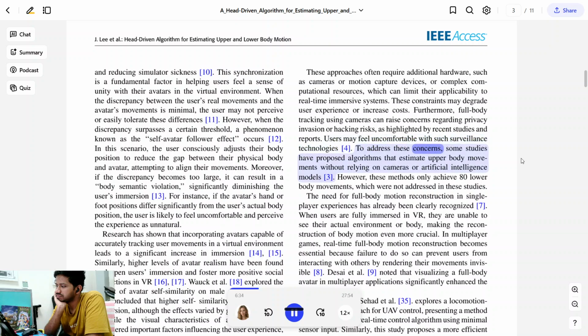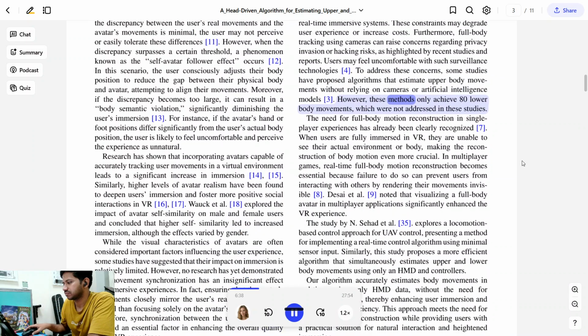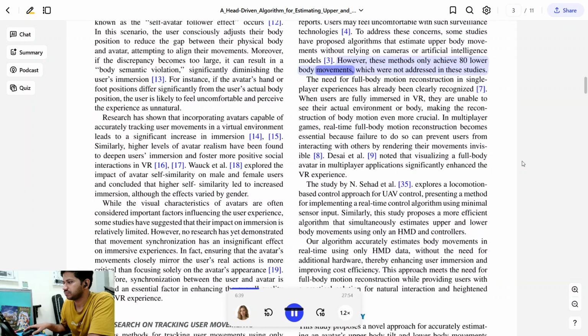To address these concerns, some studies have proposed algorithms that estimate upper body movements without relying on cameras or artificial intelligence models. However, lower body movements were not addressed in these studies. The need for full body motion reconstruction in single-player experiences has already been clearly recognized. When users are fully immersed in VR, they are unable to see their actual environment or body, making the reconstruction of body motion even more crucial.